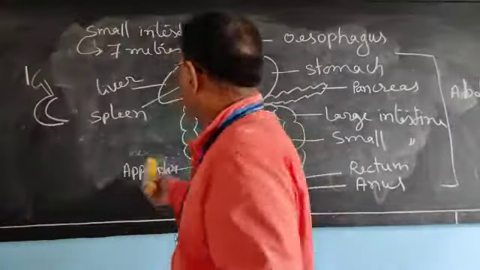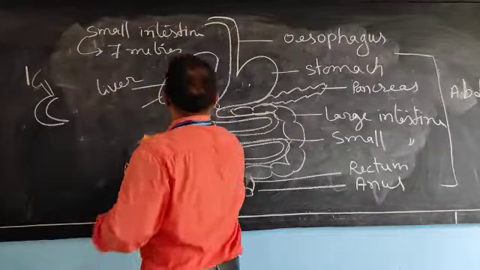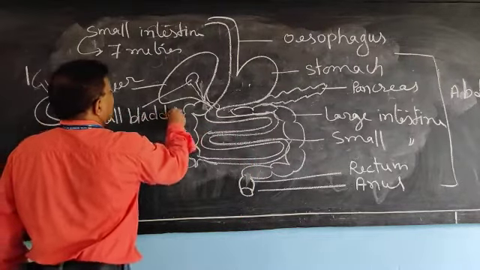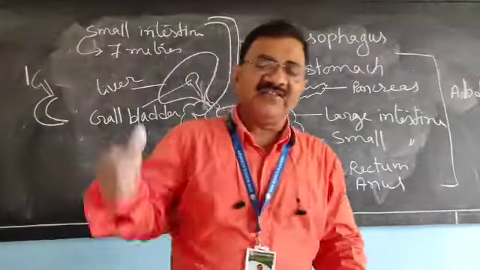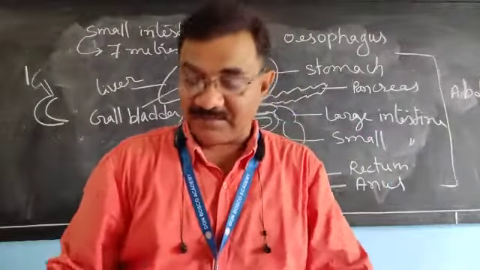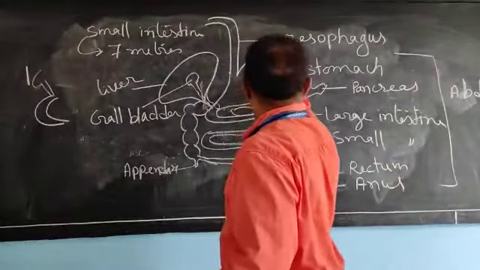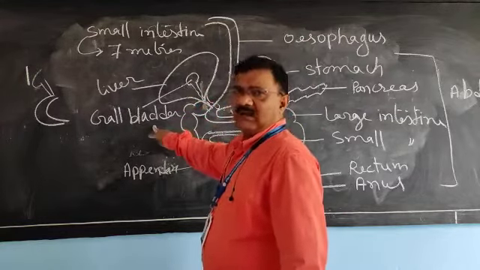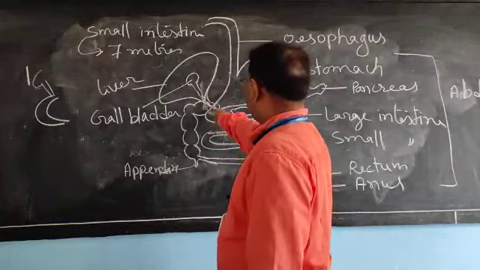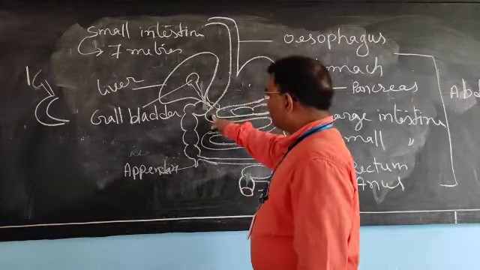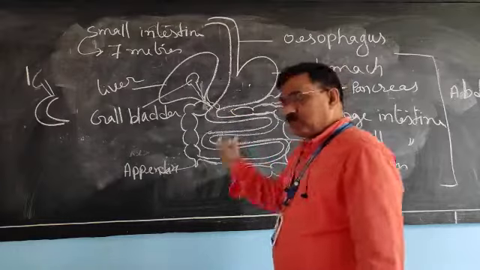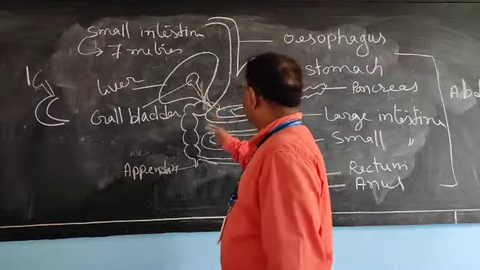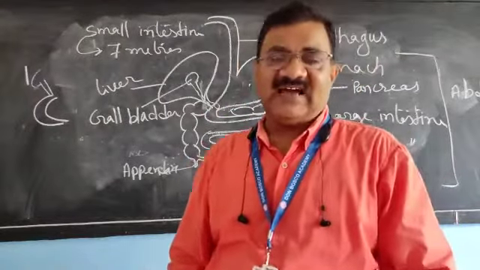Sorry, not spleen, sorry. That is the gallbladder. Sorry, instead of gallbladder I wrote spleen. Now listen, that bile is secreted and temporarily stored in the gallbladder, and from that, in the first part of the small intestine, the secretion is poured through a common bile duct. This secretion is poured, which helps in digestion.